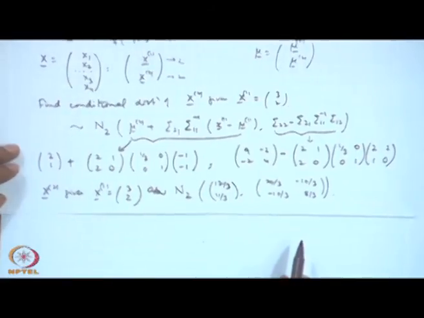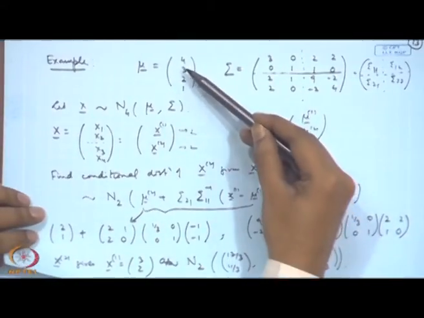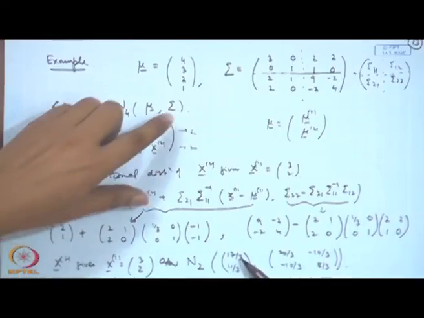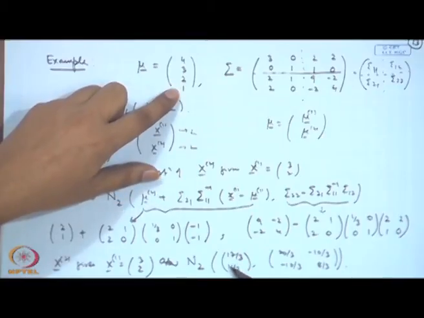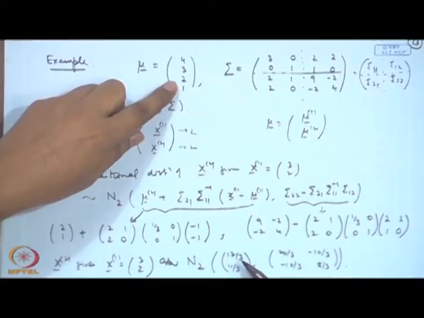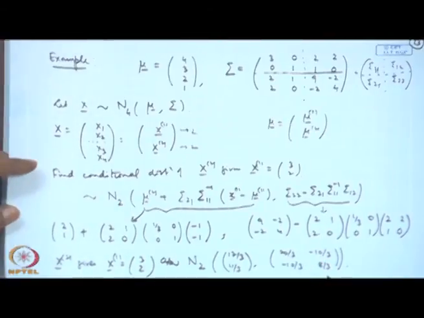This is quite interesting. This is 4 3 2 1, and here you see x 2 given some value of x 1. Here you can see that there is a dramatic change. This is 17 by 3, which is bigger than 5 itself. This is around 4, whereas the original mean of x 2 was only 2 1. So, if x 1 is given 3 2, then it has increased the means of x 2, and similarly there is a substantial change in the value of the variance covariance terms here.